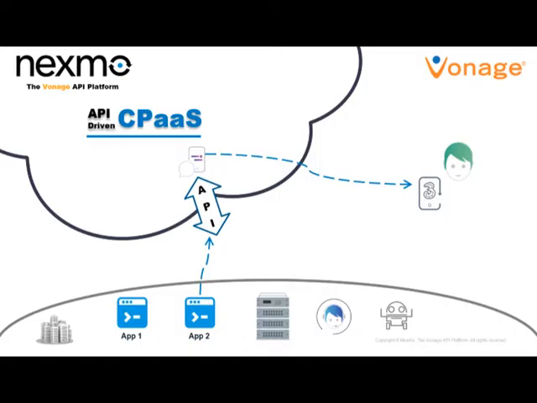Now this message is likely to be an engineer visit, confirmation of a delivery slot or something like that, or maybe even a booking confirmation. The beauty of our platform is we support two-way SMS, so if this person can no longer make it, they can send a reply back, which in turn through APIs will reach into your application and advise them in real time. And therefore you can potentially reallocate that engineering slot or delivery slot or whatever it might be to one of your other customers, thereby saving your resources.